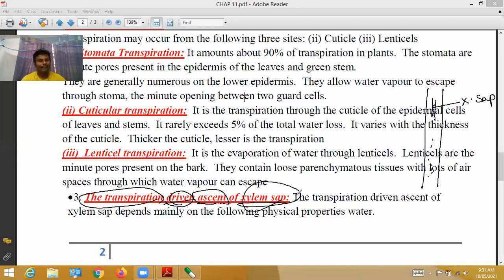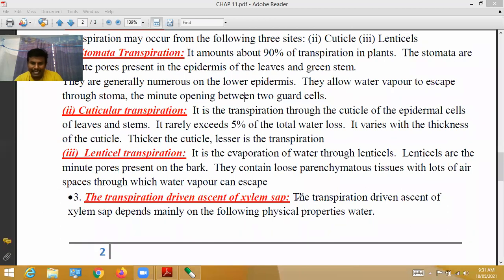During transpiration, various kinds of substances and minerals move upward with the help of xylem sap. How the transpiration process helps to move substances upward through xylem sap is what we have to discuss under this heading.